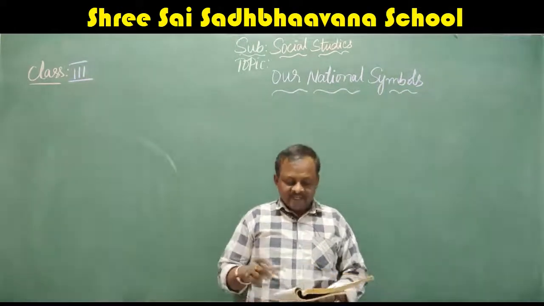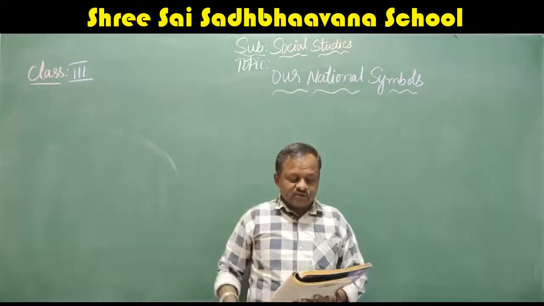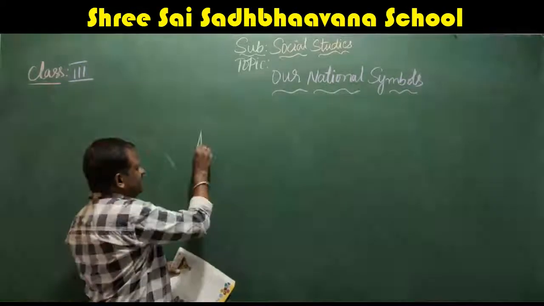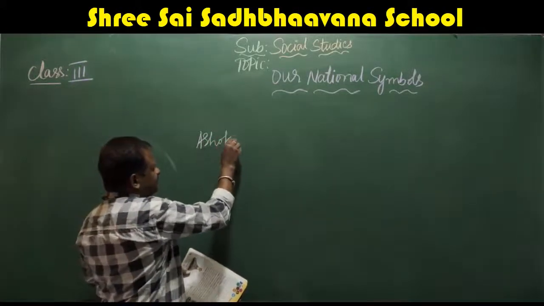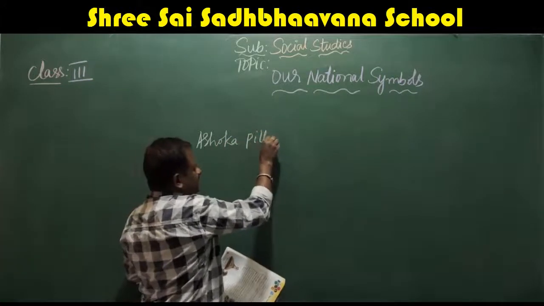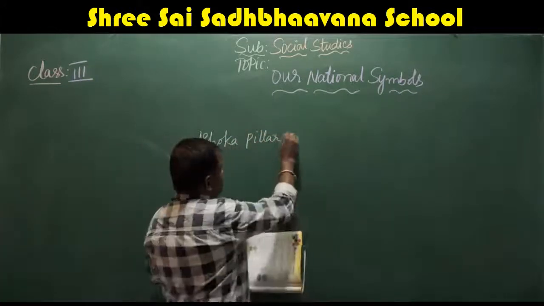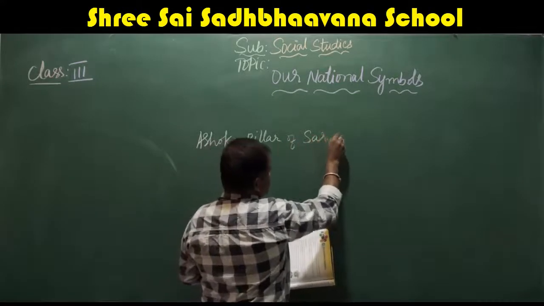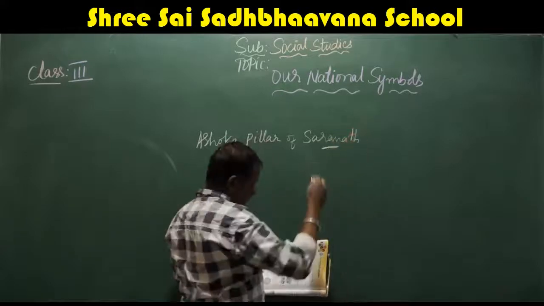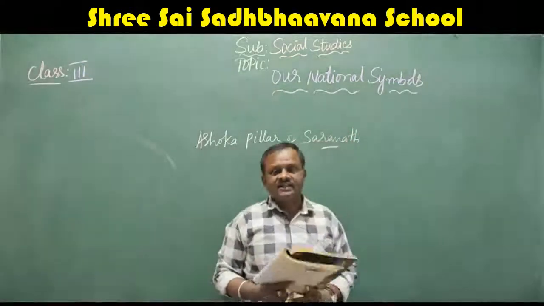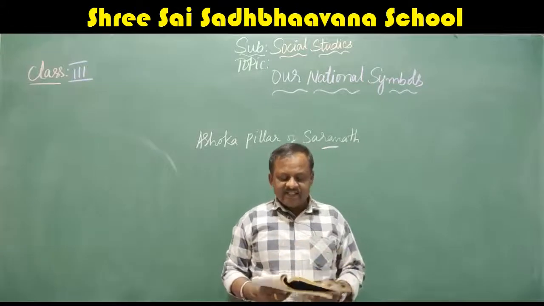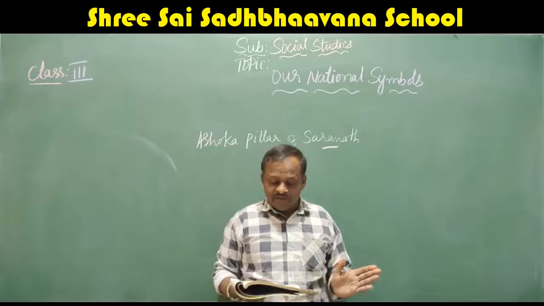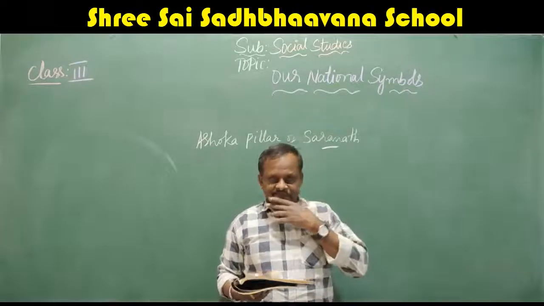So first we will go for the national emblem. They have given here the Ashoka pillar of Saranatha near Varanasi in Uttar Pradesh. Yes, this is very important. Saranath is the place near Varanasi in Uttar Pradesh. There he constructed one pillar. It was constructed by Ashoka, who ruled our country during the 3rd century.